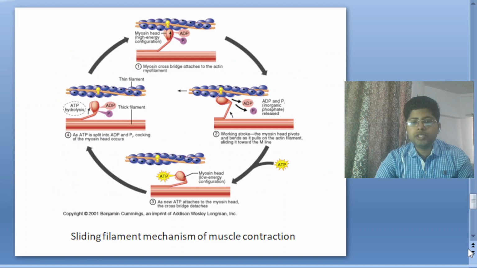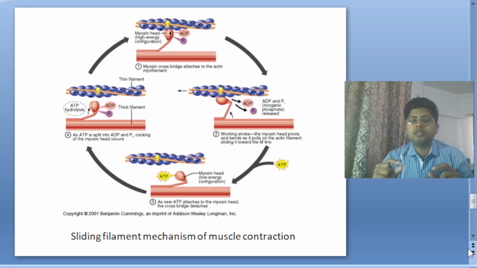So now we are going to understand the real mechanism of how it happens. Actin is constituted of three main things: tropomyosin, troponin, and F-actin. F-actin is the globular protein which is polymerized, and tropomyosin surrounds the actin.